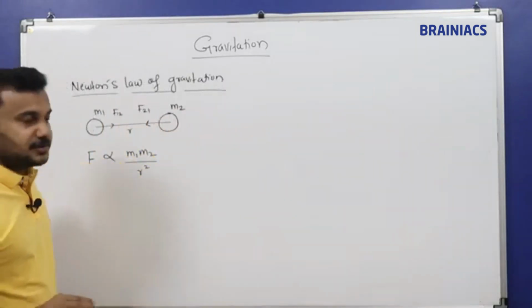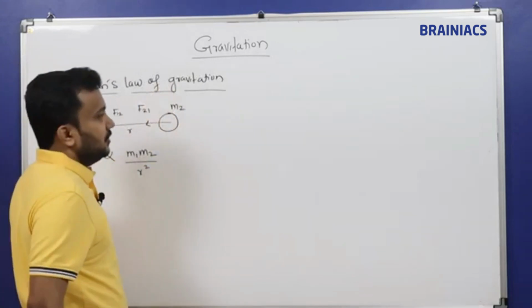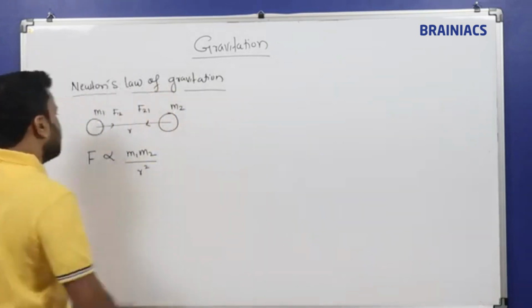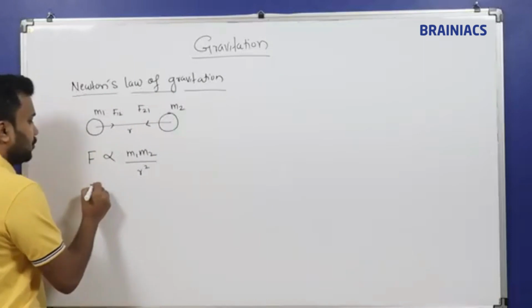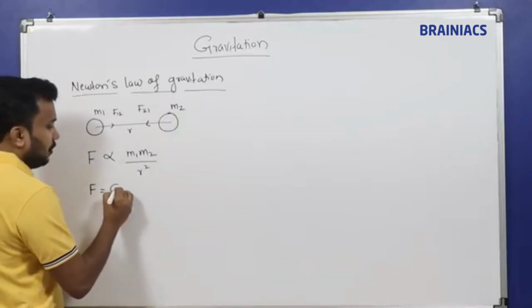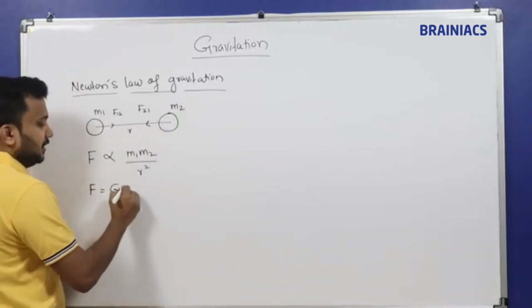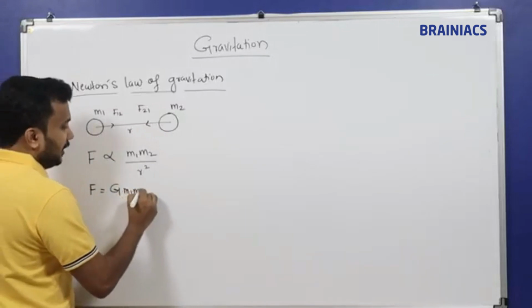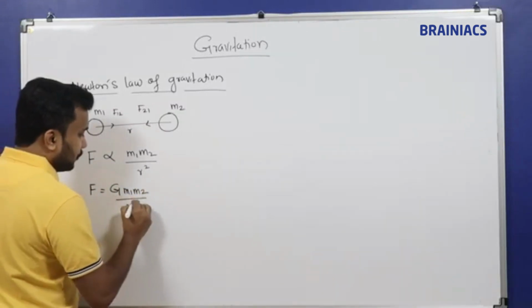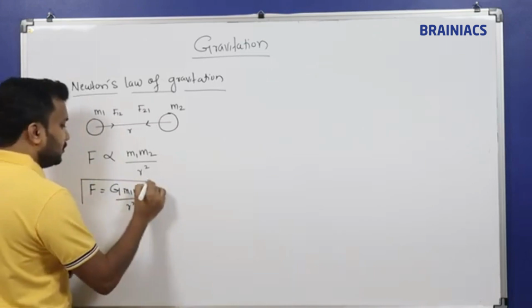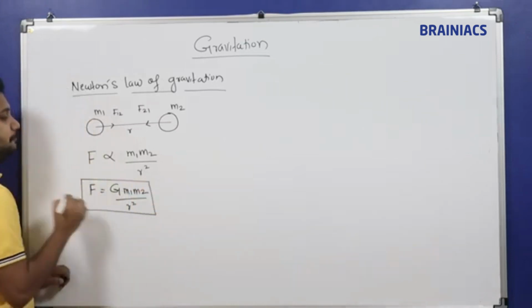So this law is called Newton's law of gravitation. The proportionality sign is replaced with a constant, capital G, so F equals G m1 m2 divided by r square. This is Newton's law of gravitation.